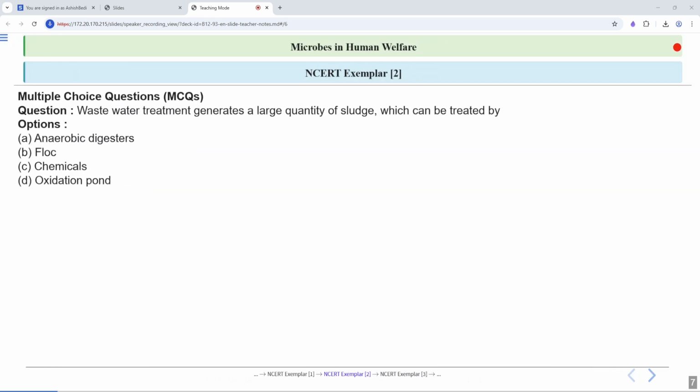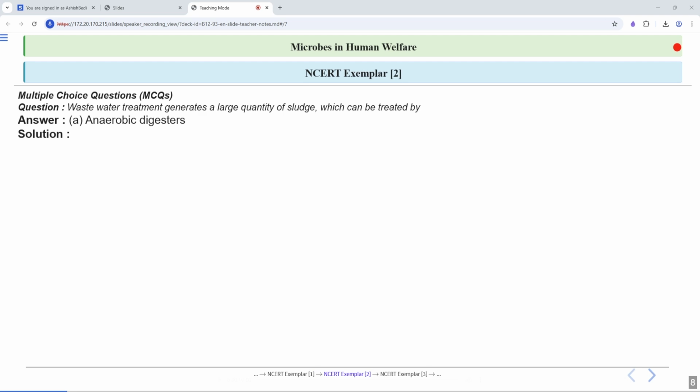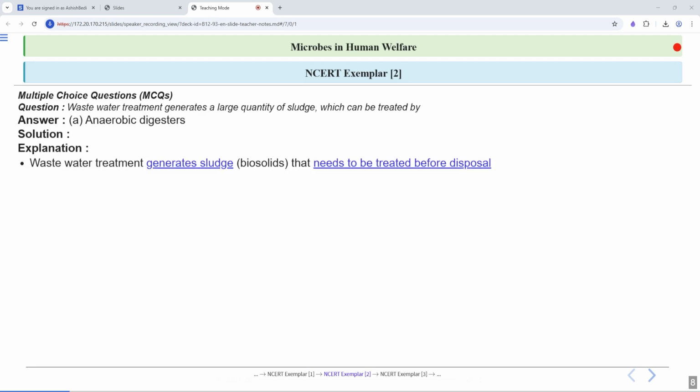Next question: wastewater treatment generates a large quantity of sludge which can be treated by. The options are anaerobic digesters, floc, chemicals and oxidation pond. What is the correct answer? Let's have a look at the answer. Option A, anaerobic digester, is the correct answer. Let's have a look at the explanation.